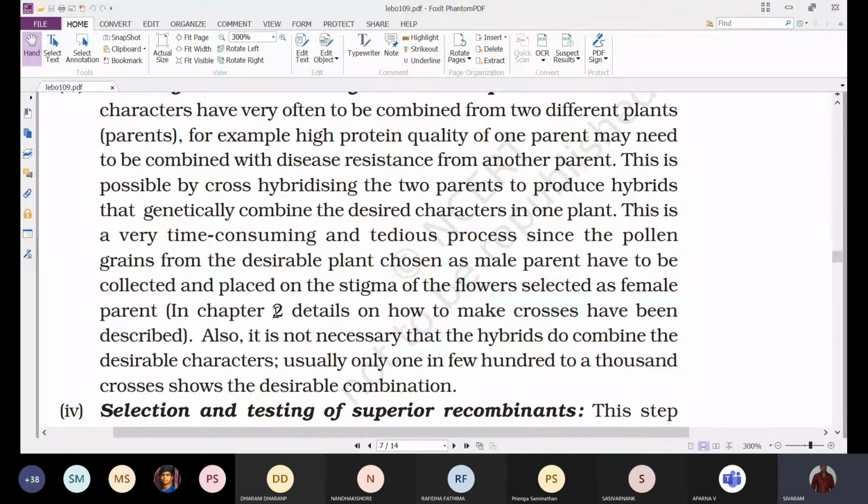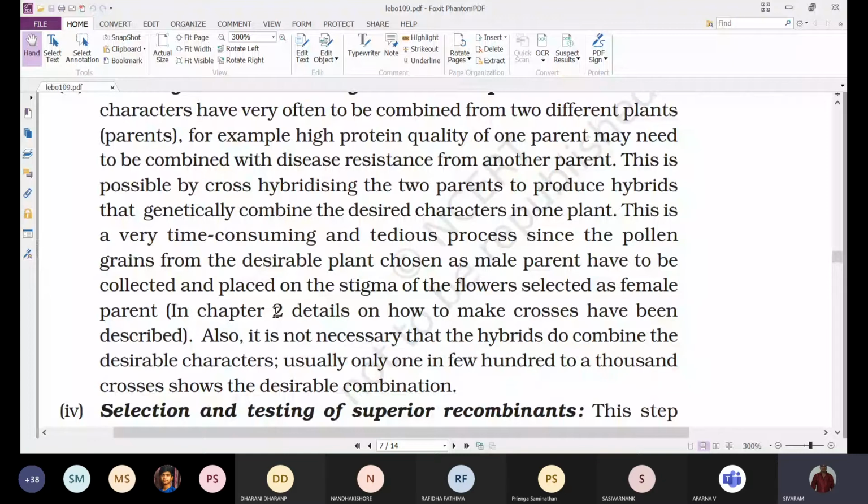And later, it is allowed to undergo fertilization, and the seeds are produced and collected, and these seeds are raised to obtain the new plants, which we are calling hybrids. And we'll check it. Simply seed production is not enough. Whether the seeds, when they are grown, are showing the desirable characteristics of both the parents, high protein quality and at the same time disease resistance, both are expressed or not, we have to check. If they are showing both the desirable characters, we'll take it into consideration, continue, and produce them in large number, and they are sold to the market.